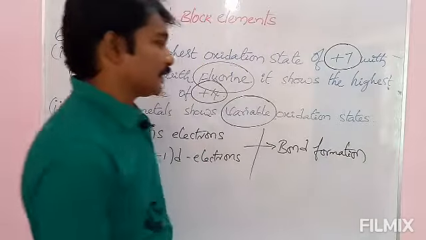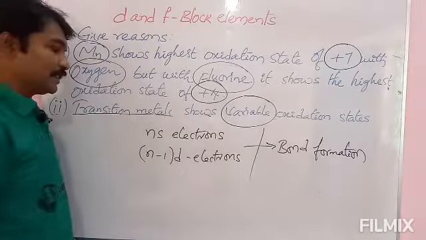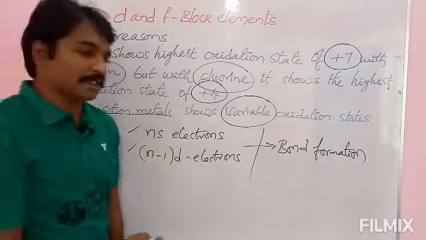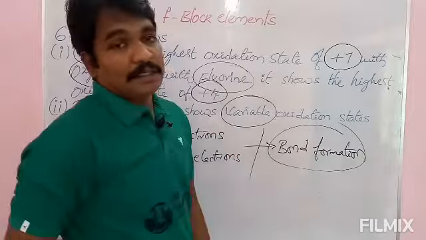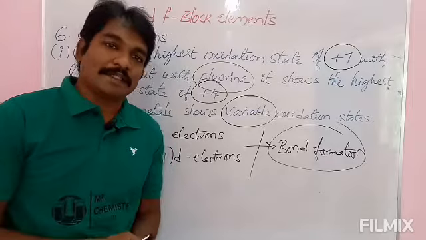This is the reason for variable oxidation states of transition metals. Once again check it. Both ns electrons and n-1d electrons participate in bond formation. That's why transition metals show variable oxidation states. Please note down.